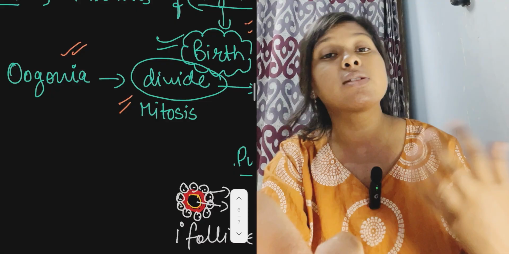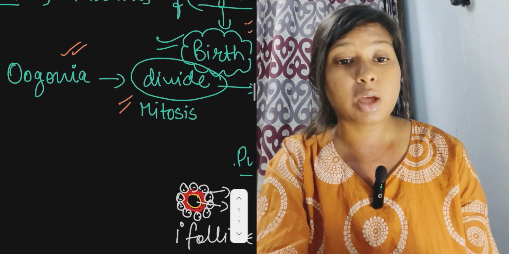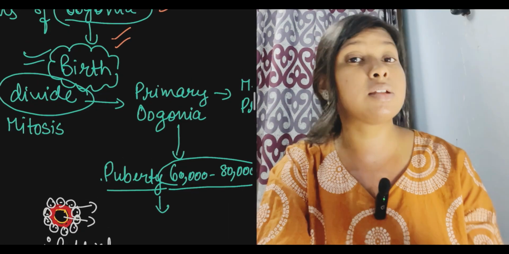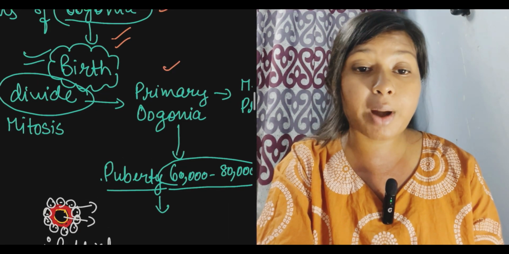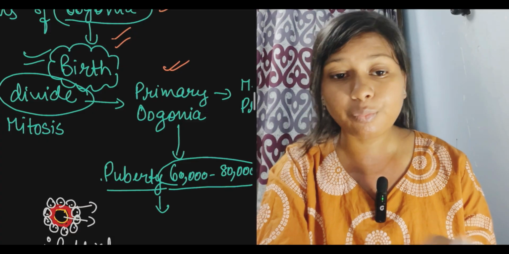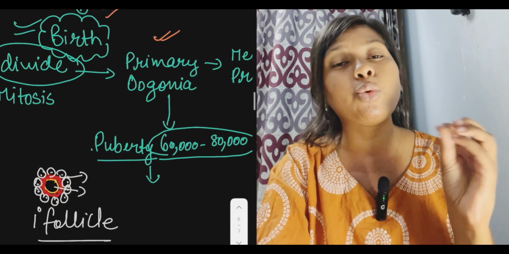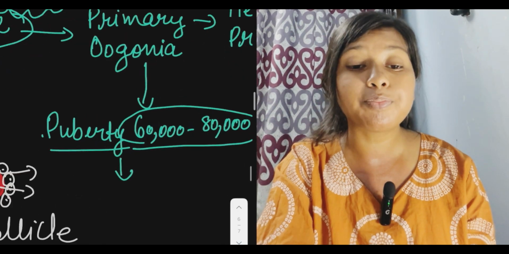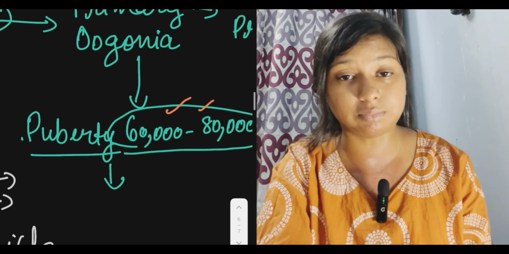We know the role of mitosis: it helps to increase the number of cells. So they form a number of primary oogonia. During puberty, the number of primary oogonia remains about 60,000 to 80,000.